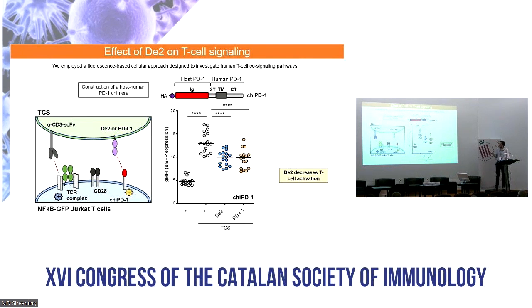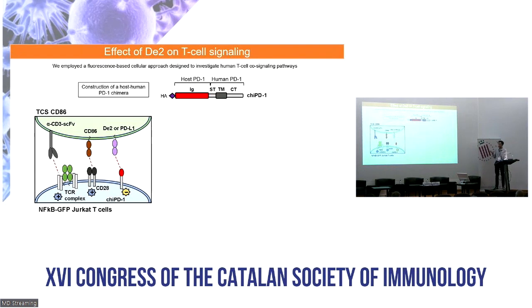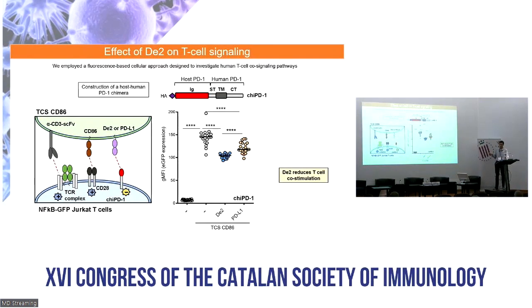As you can see here, the engagement of D2 efficiently decreased T-cell activation in a similar fashion to that observed for host PD-L1. Moreover, when we carried out these assays in the presence of the co-stimulatory molecule CD86, which engages CD28 on the Jurkat cells and strongly enhanced the reporter activity, the T-cell co-stimulation was strongly reduced in the presence of D2, in this case to a higher degree than with the host PD-L1.